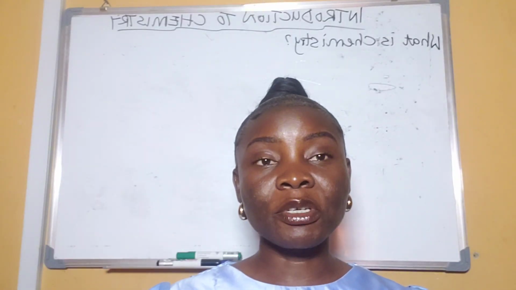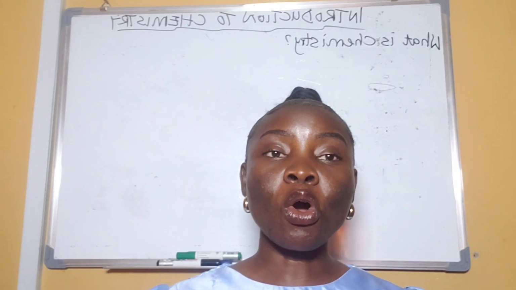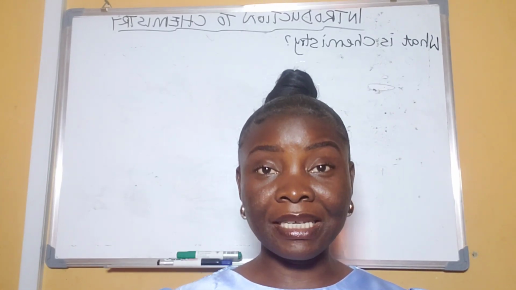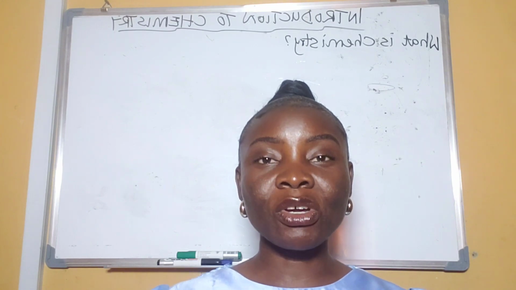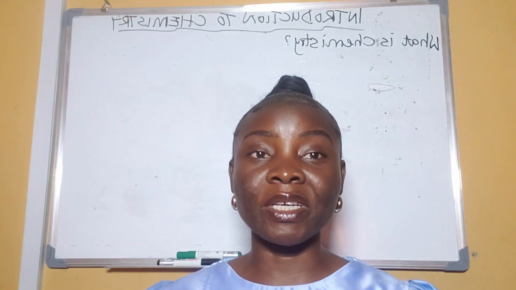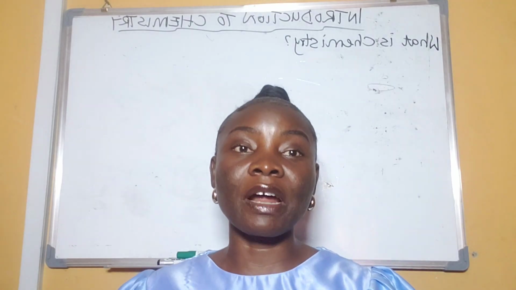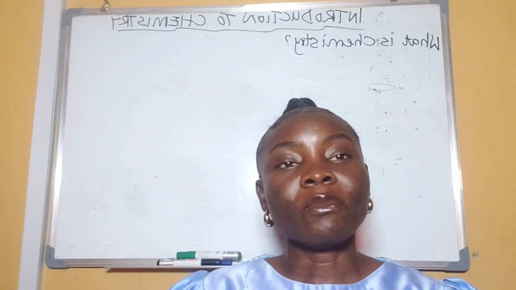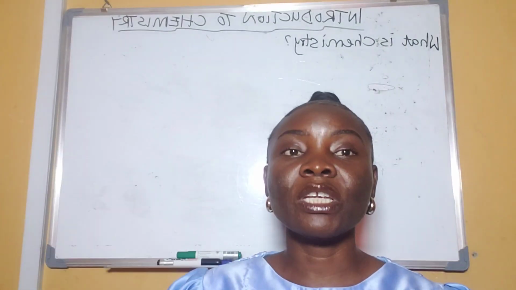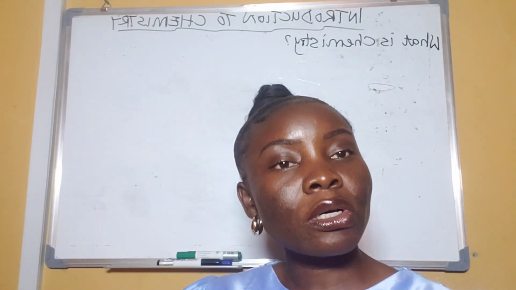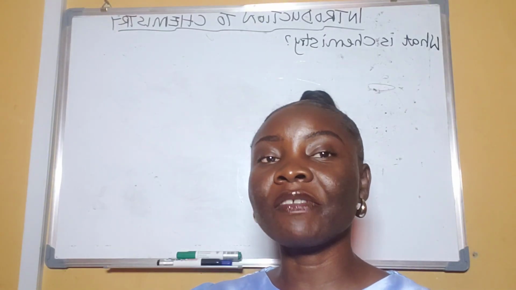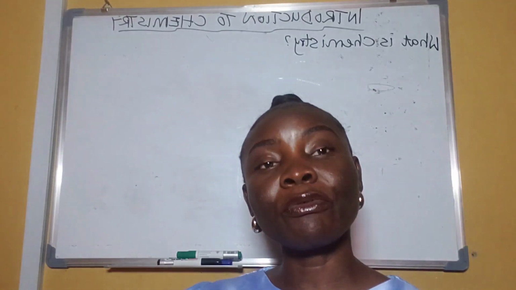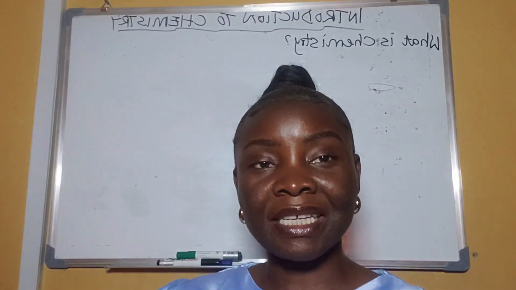All right, in our environment, if you look around your environment, you'll notice that you have a lot of materials. In chemistry, we call it matter. If you recall, in junior secondary school, we thought that matter is anything that has mass and occupies space. And because matter is anything that has mass and occupies space, it tells us more about the environment because our environment is made up of matter, ranging from human being to the inanimate things, book, house, car, you name it. All of them are called matter in chemistry. So basically in chemistry, I shall be making reference to matter.